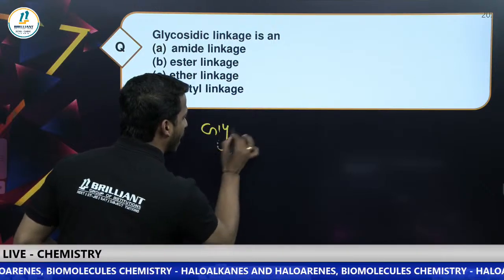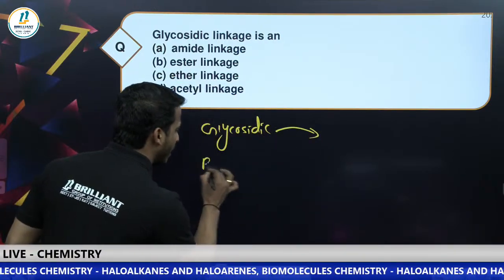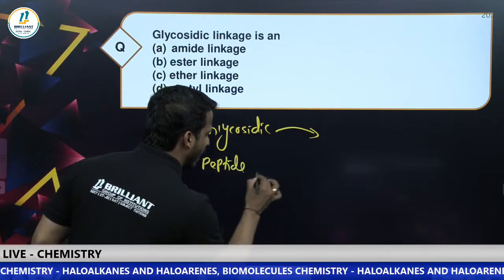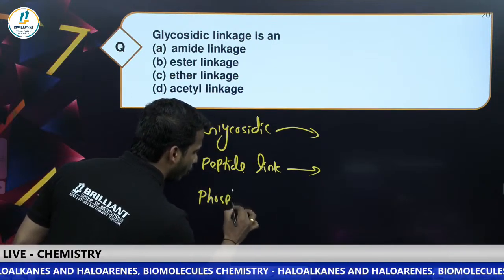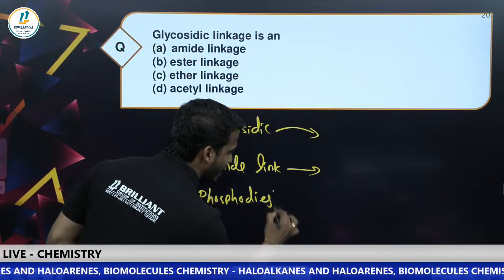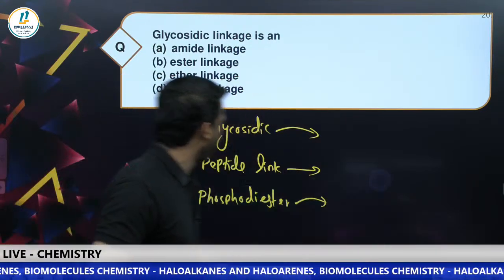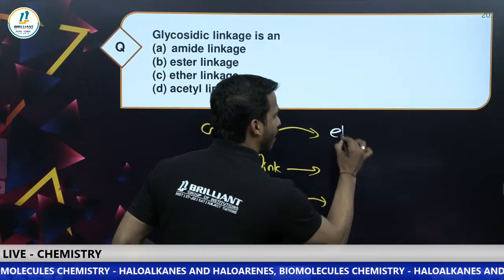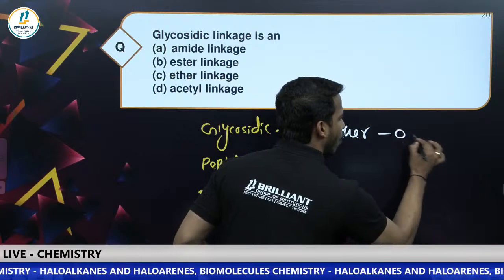We studied glycosidic linkage. We studied another one, peptide linkage. We studied phosphodiester linkage, right? What is their bonding? Glycosidic linkage is a type of ether linkage; you can see the O connection.